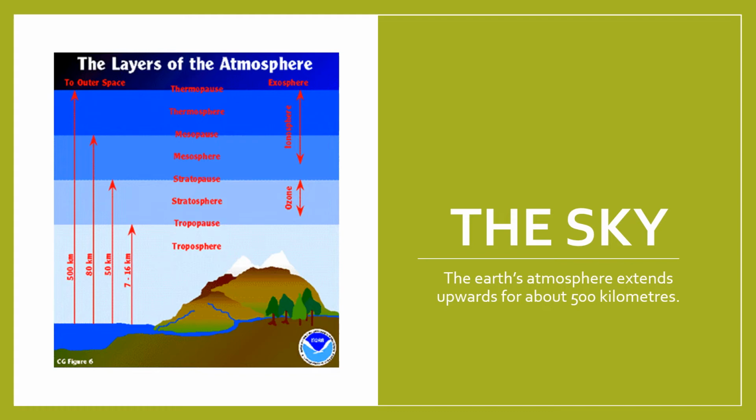Now, children, you just need to know so much. But those who I said are interested, you can understand that the atmosphere is made up of 5 layers. That is the troposphere, the first layer where we live. Then comes the stratosphere. Then the mesosphere, then the thermosphere. These are the 4 layers, and then finally the exosphere. So these are the 5 layers. Exosphere is the outer space, children.